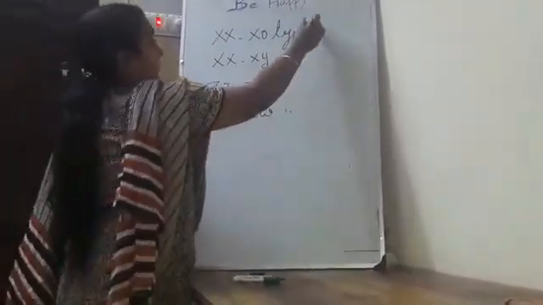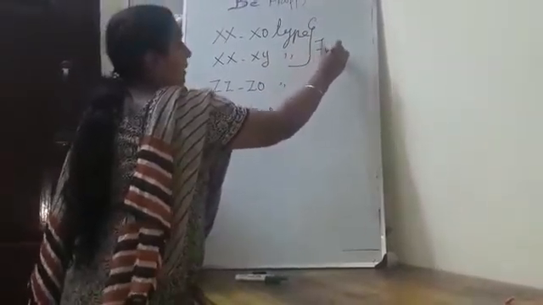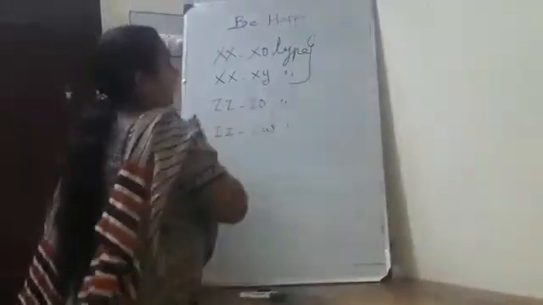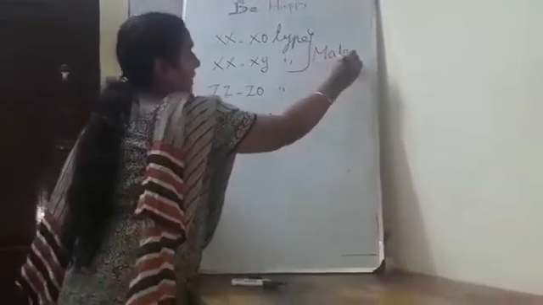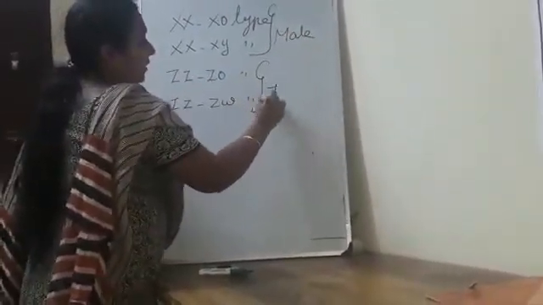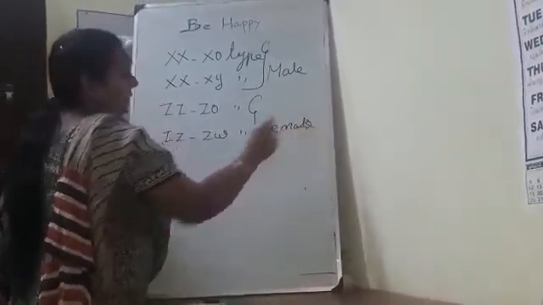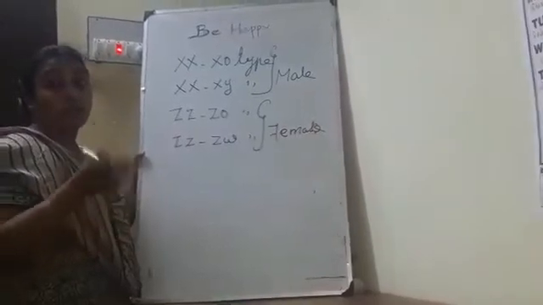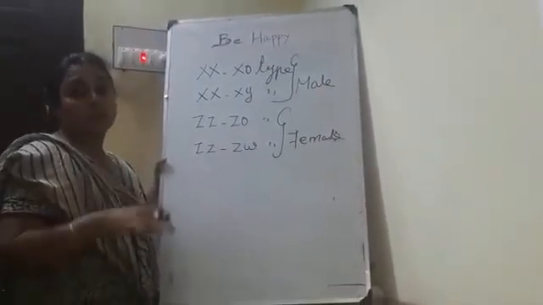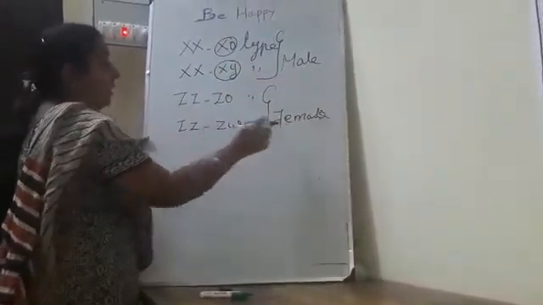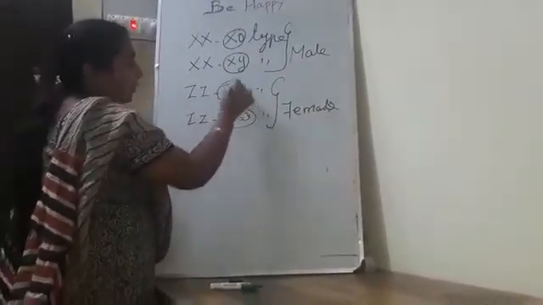The first two types are called male heterogamety, and the remaining two types are called female heterogamety. What is the meaning of heterogamety? If an organism produces different types of gametes, that is called heterogamety. Here males produce different types of gametes, so these two types are called male heterogamety. Here the females produce different types of gametes, that is called female heterogamety.